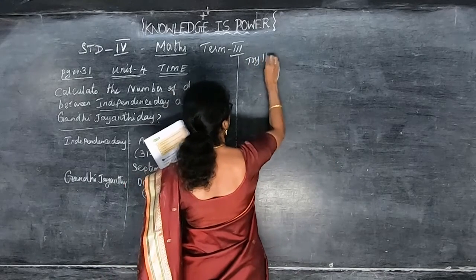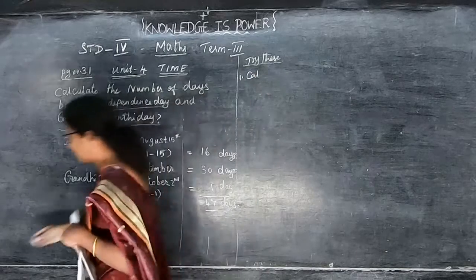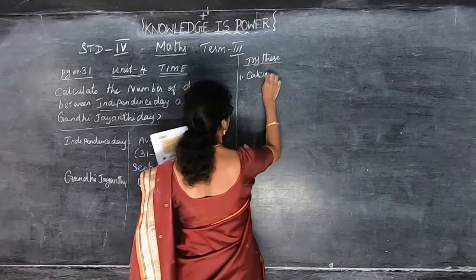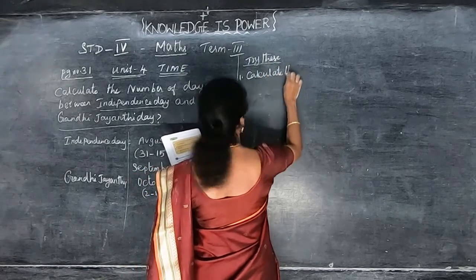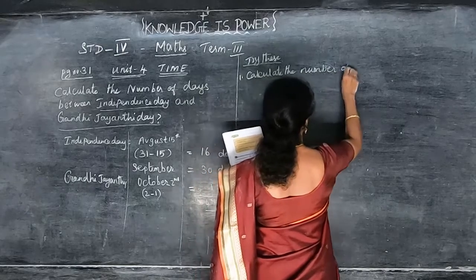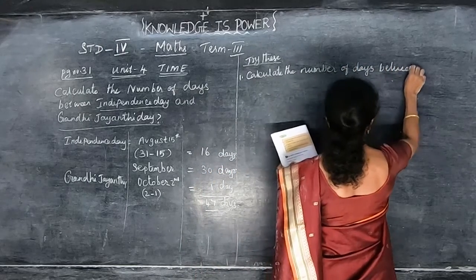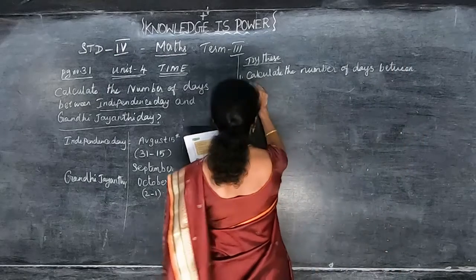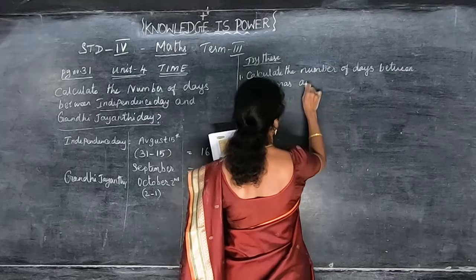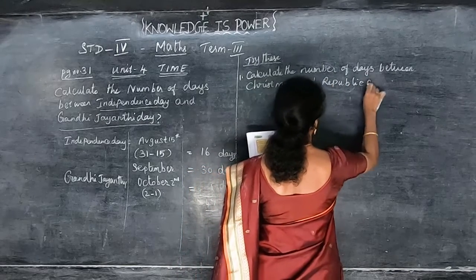So in the try this, calculate the number of days between Christmas and Republic Day.